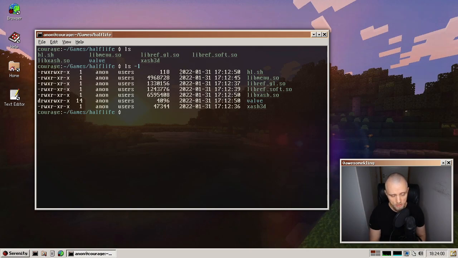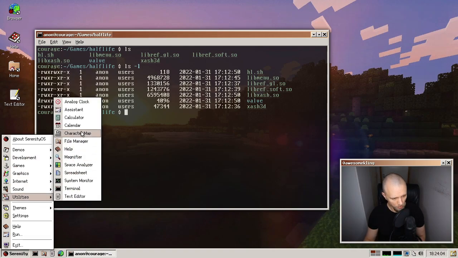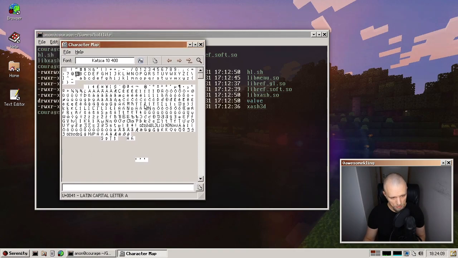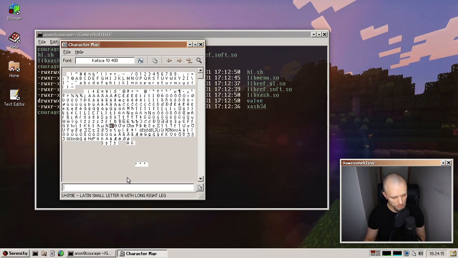And let's see. Since we're on the topic of fonts, there's a new application in utilities here called Character Map. And this was added by Sam. It's just a way to browse different characters. And I think you can search for them here. Wait, no, this is not how you search. I thought it was that. I guess this is just where you type. Okay, well, that shows what I know. You double click them and they get pasted down there. That's what it was for.